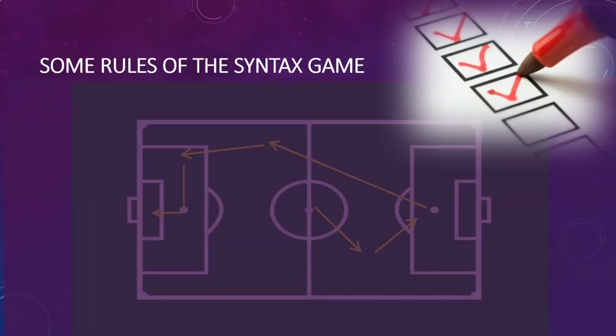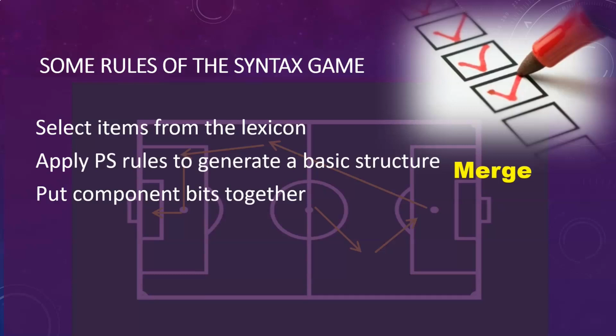They can be viewed abstractly as involving a certain set of movements and transformations in order to derive a completed sentence. So, if we do want to build the metaphor of syntax being a game, what are the rules? Well, the very first thing you need to do is select some words or some items from your mental lexicon, and then you need to apply your phrase structure rules to generate a basic structure. And we do this by putting the component bits together to make constituents, and we put the constituents together to make bigger constituents, etc. This is called merge.